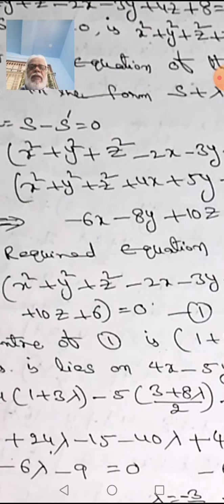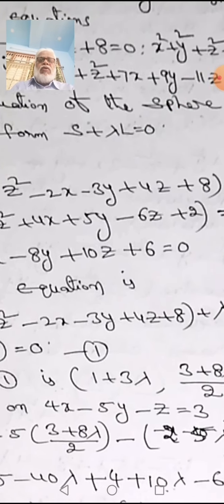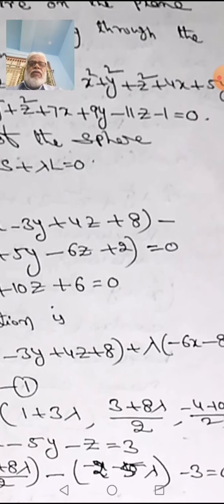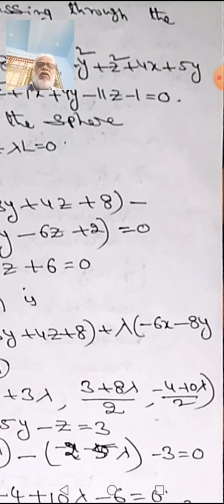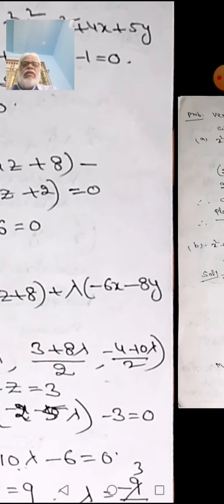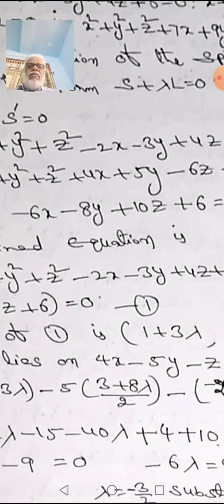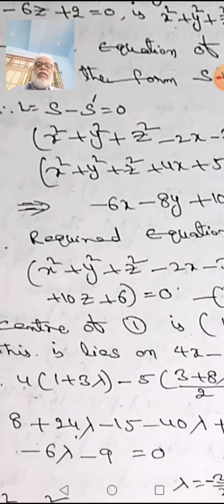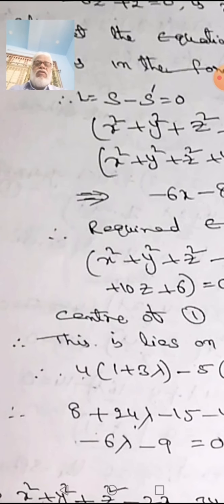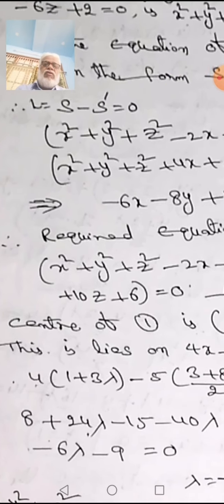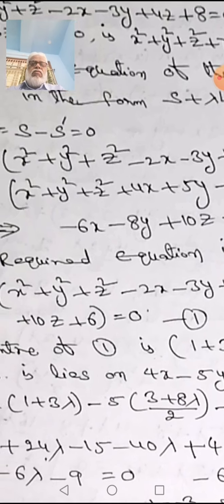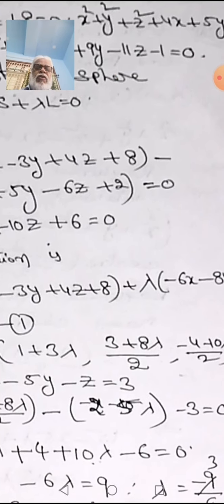The required equation is x square plus y square plus z square minus 2x minus 3y plus 4z plus 8 plus lambda into minus 6x minus 8y plus 10z plus 6 is equal to 0. So this is the equation of the sphere which passes through the circle of the two spheres.